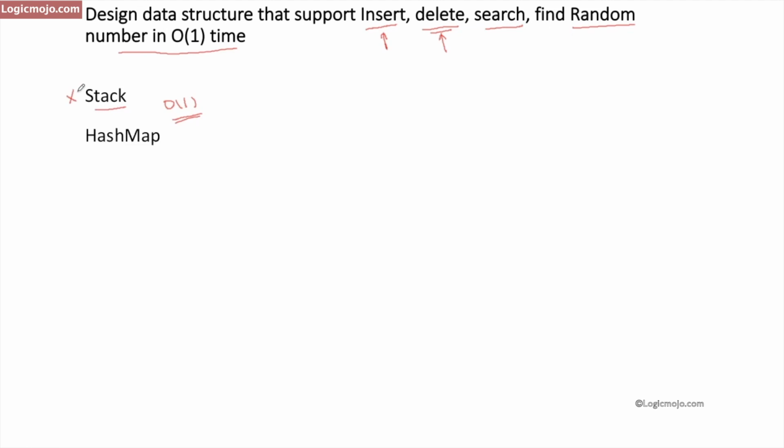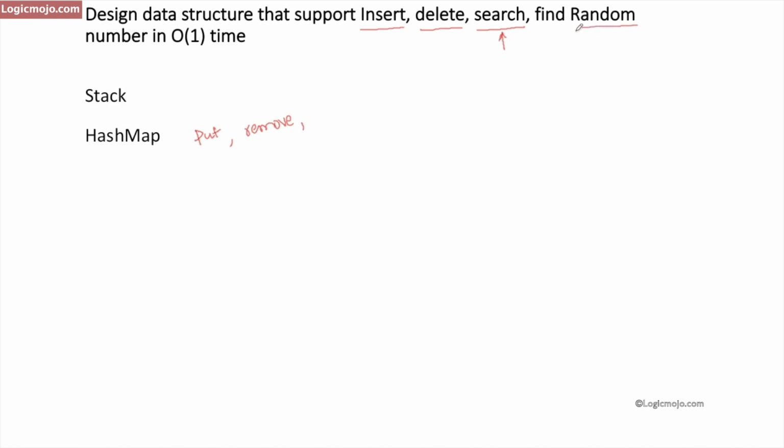Let's consider another data structure, which is a hash map. In the case of a hash map, we can insert in O(1) time by using the put operation. Then we can delete in O(1) time by using the remove operation, which is map.remove. Similarly, for searching, we can do that in O(1) time by searching the key in the hash map.